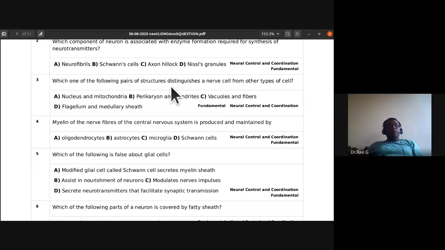Which one of the following pair of structures distinguishes a nerve cell from other types of cells? Is it nucleus and mitochondria, perikaryon and dendrites, vacuoles and fibers, or flagellum and medullary sheath? So what distinguishes a nerve cell from other types of cells?